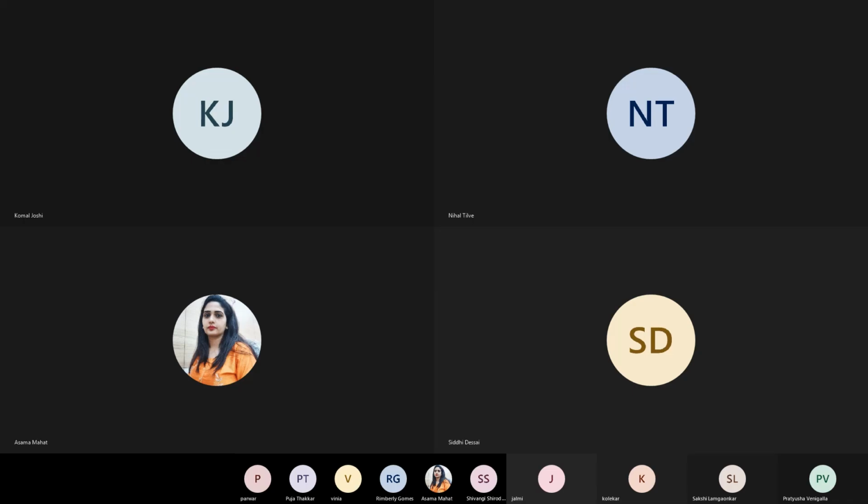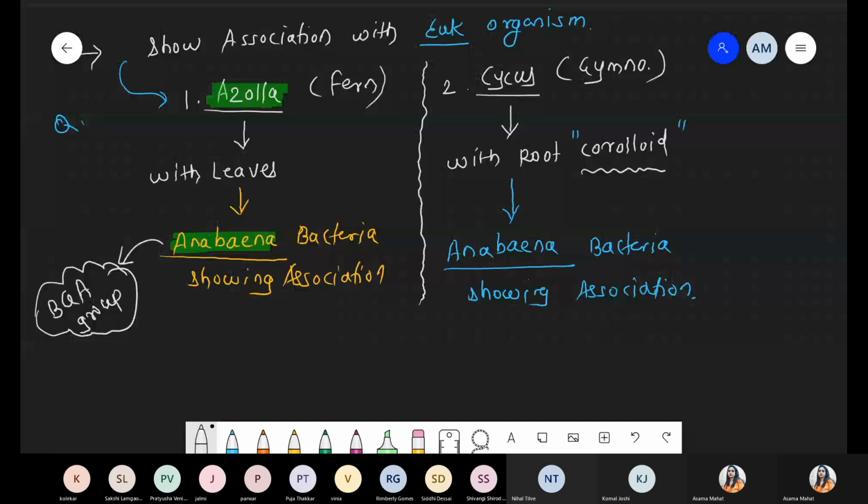Definitely they belong to eubacteria, but with some specific characteristics present in this type of bacteria. Number one, we are talking about a specific group of bacteria, that is cyanobacteria, also called BGA, also called the largest gram negative bacteria, as well as Myxophyceae, that is slime algae. We discuss why these are called slime algae.